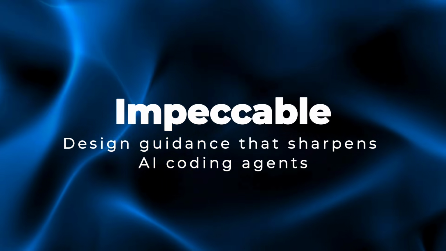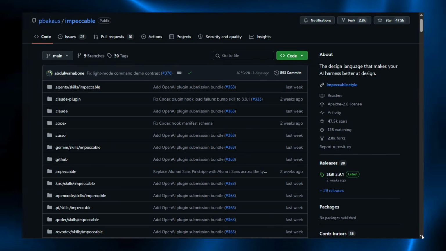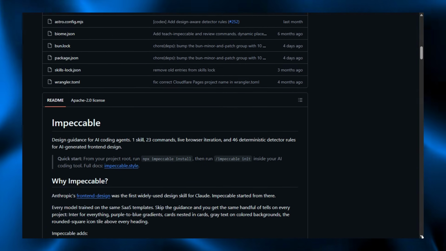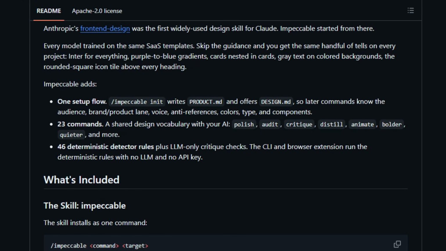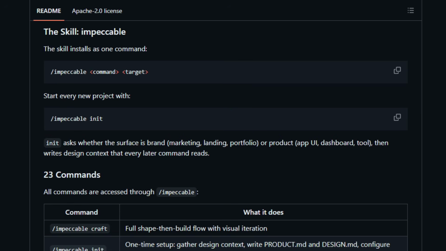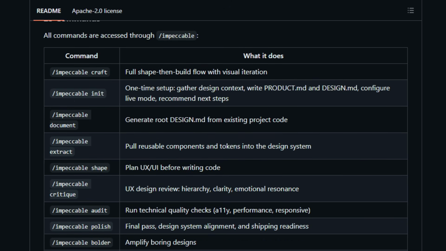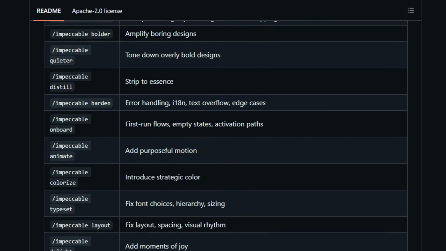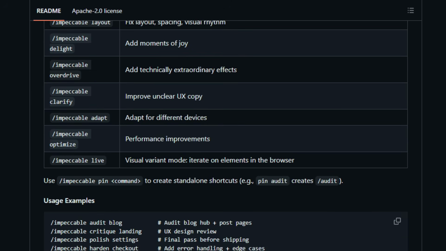Project number 6. Impeccable, design guidance that sharpens AI coding agents. Impeccable is an open-source design skill that makes AI coding agents better at front-end design. It installs into tools like Claude Code, Cursor, Gemini CLI, Codex, and GitHub Copilot, giving your agent a shared design vocabulary through commands like polish, audit, critique, animate, and distill. A setup step writes product.md and design.md, so every command understands your audience, brand, colors, and type. A standalone CLI and browser extension run 46 deterministic rules with no LLM or API key, catching common AI design tells like purple gradients, overused fonts, and nested cards.